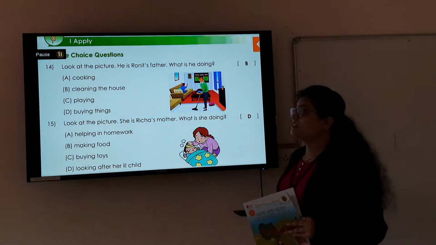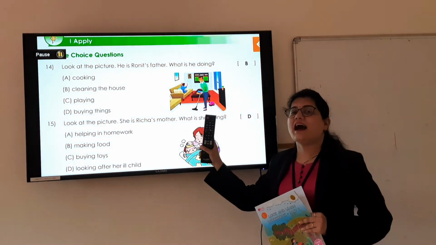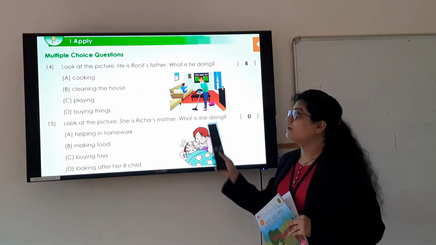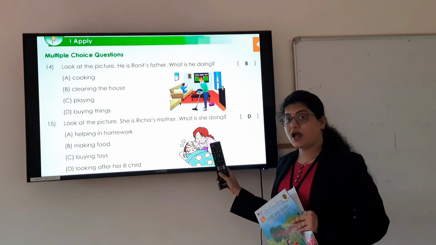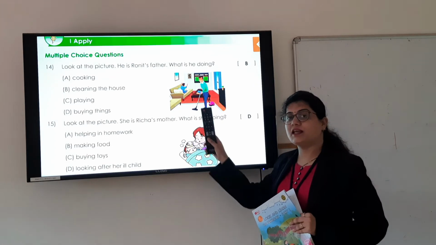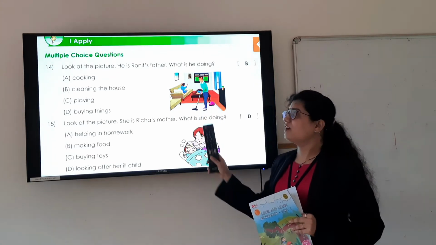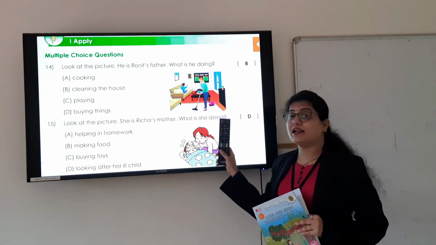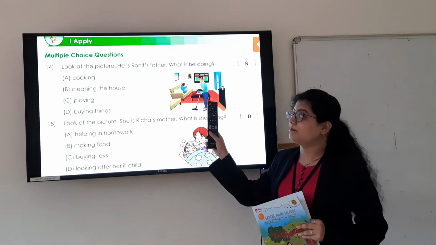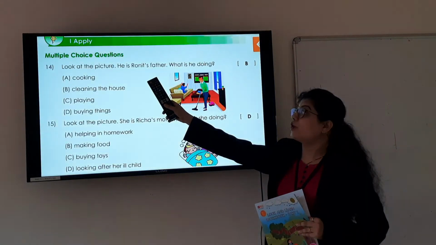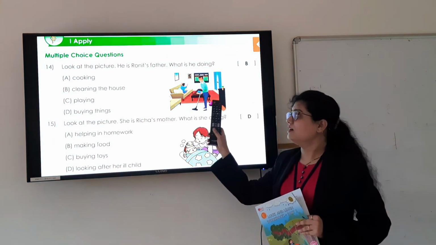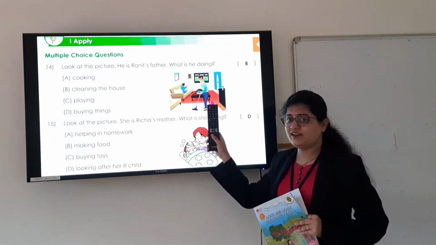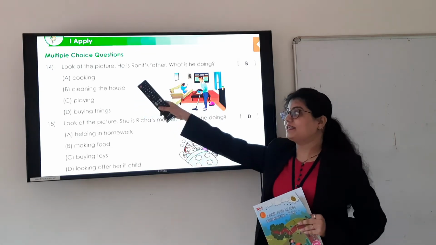Yes. Let us move toward the next question. See here, the next question is from the section I Apply. Here you have to look at this picture carefully and find out what these people are doing. Look at the first picture. What is that man doing? Yes, that man is Ronit's father. Can you tell me what he is doing? Yes, so read the options.